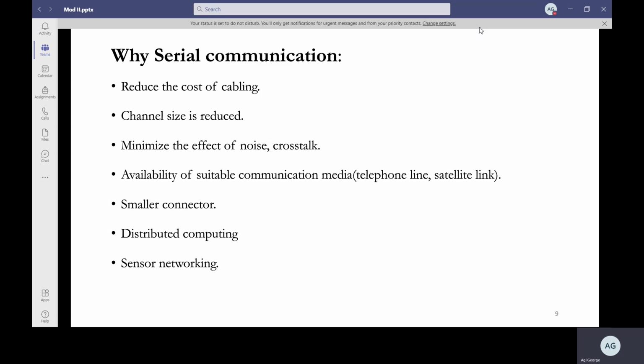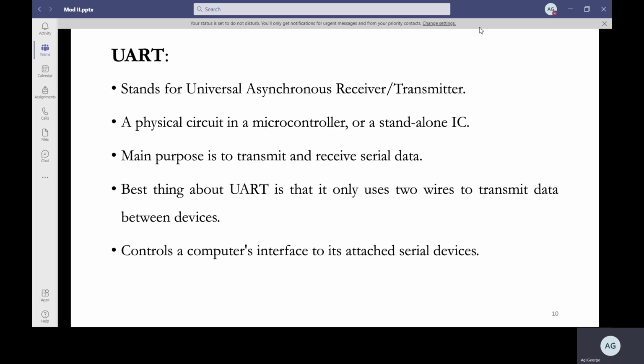But there are certain cases which require parallel communication, mainly for speed of transmission. UART stands for Universal Asynchronous Receiver Transmitter.